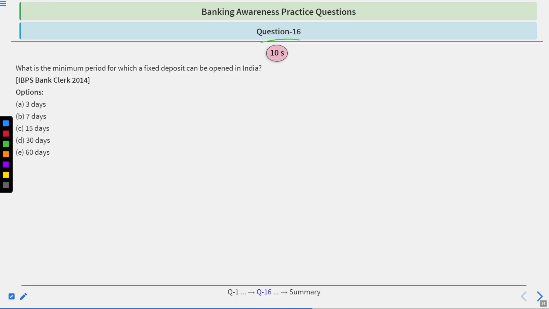Question number 16. What is the minimum period for which a fixed deposit could be opened in India? 3 days, 7 days, 15 days, 30 days, 60 days. Time starts now.